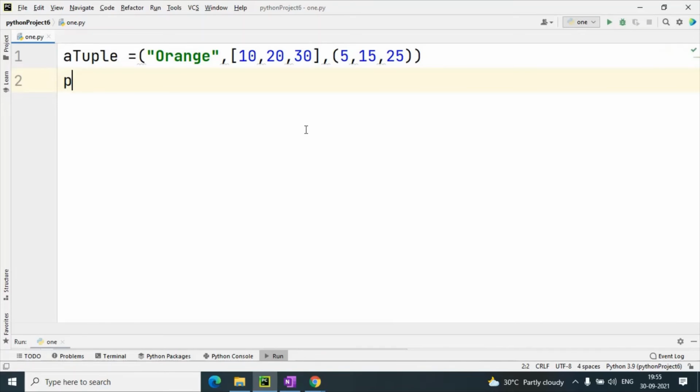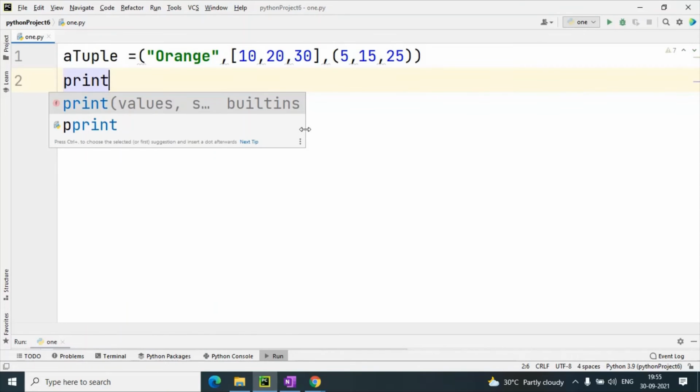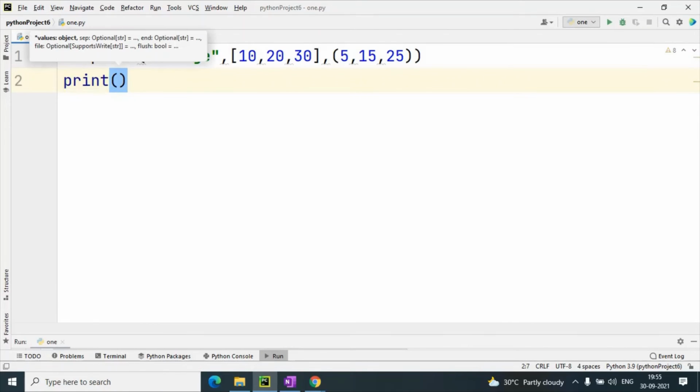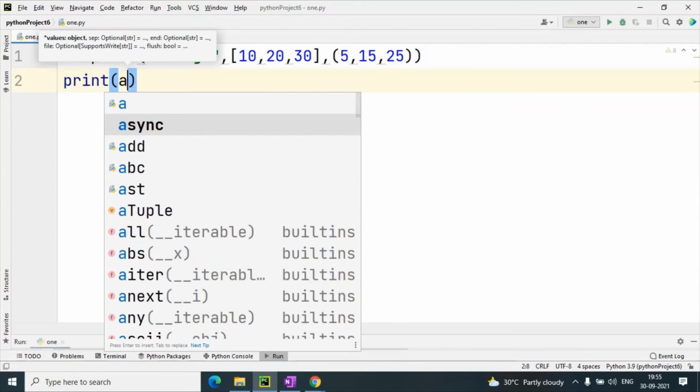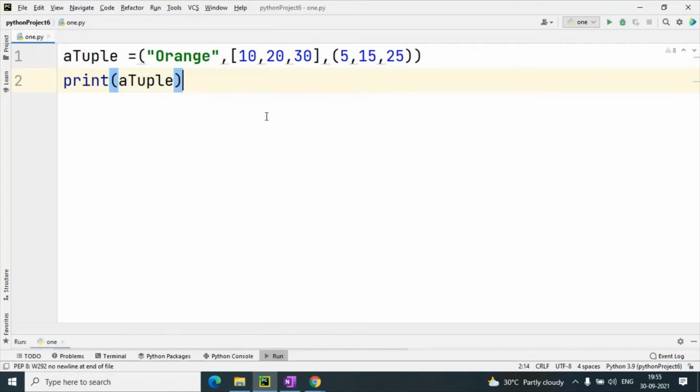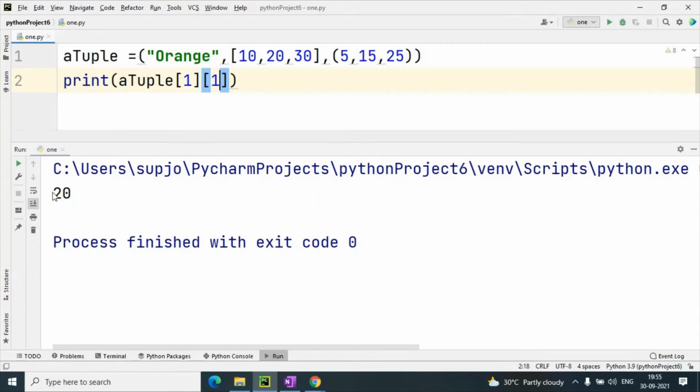So I will just use print a tuple, then first, then again first. When I print this, you can see output 20 will come. Okay, next question.